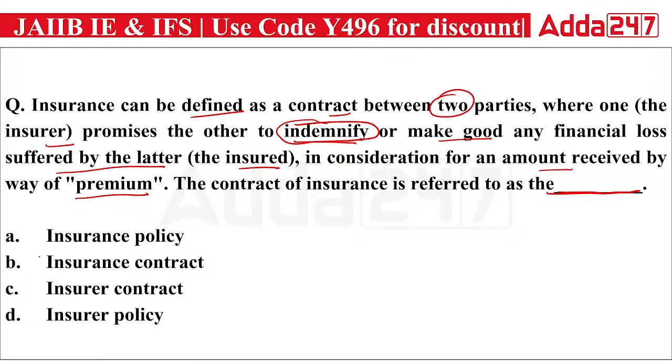So here, what is the name of that particular contract of insurance that we are doing? Is it insurance policy? Is it insurance contract? Is it insurer contract, or is it insurer policy? A, B, or D? Which of the following is correct? Okay, and the right answer here will be insurance policy. So the contract that we have between the insurer and the insured is known as an insurance policy.